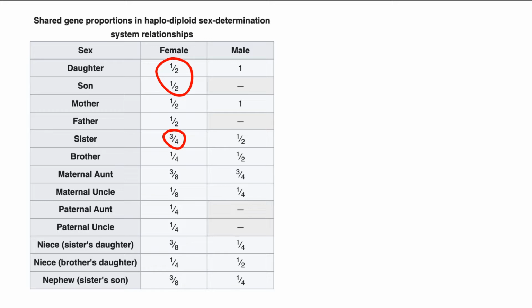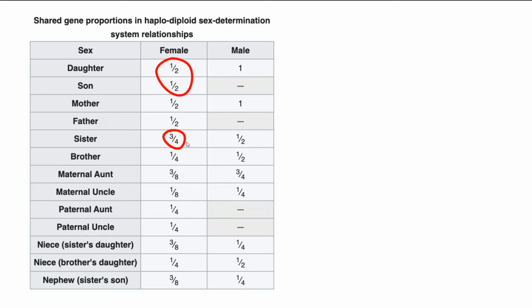So this results in males being haploid with a total of 16 chromosomes and females being diploid with 32. And how this comes into play here is that female worker bees, of which the hive is mostly composed, are more related to each other as sisters than they would be to their own children. So as you can see here, if a female were to have a daughter or son, she would only be half related to that individual. Versus if she wants to actually help her sister, she's 3/4 related to her sister.